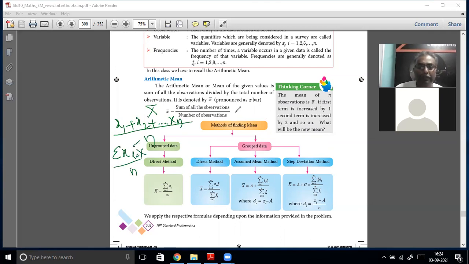Now, that is the simplest way of calculating a mean. That is for ungrouped data, raw data, point data that is coming. There is a direct method to use. This is the formula.